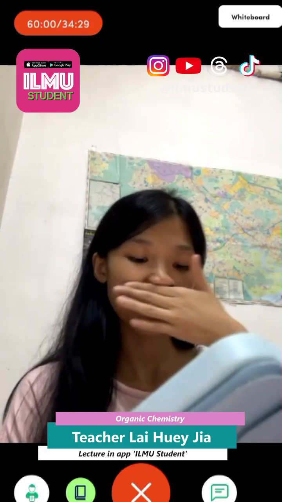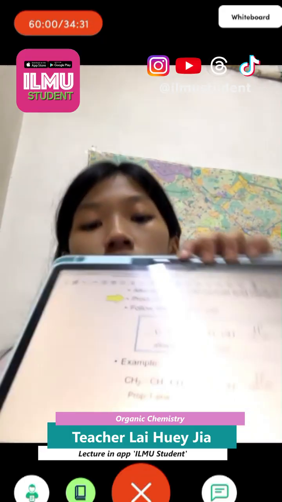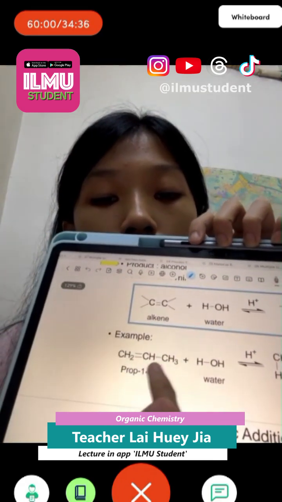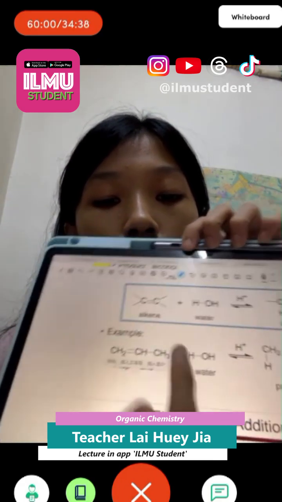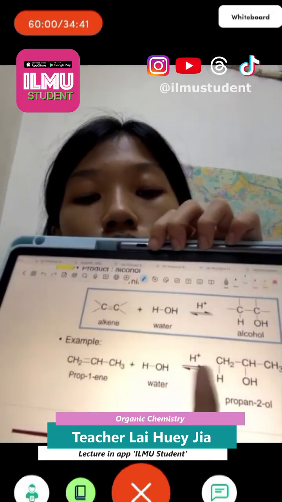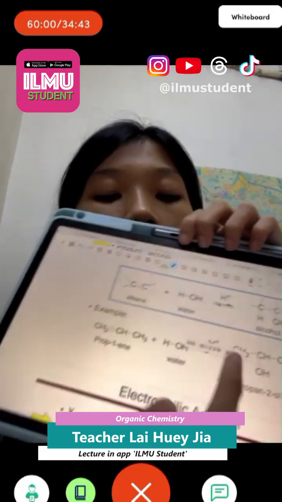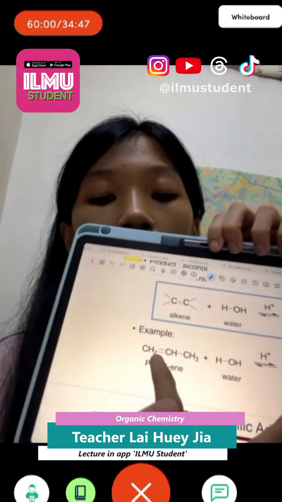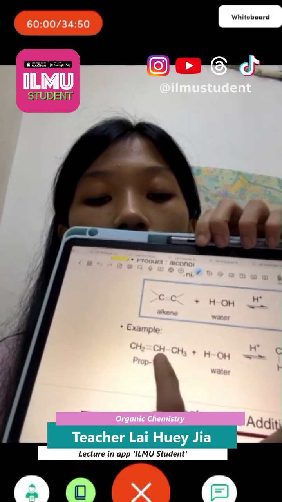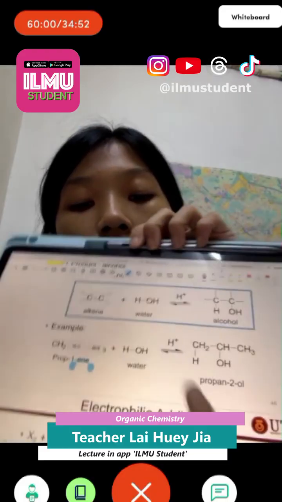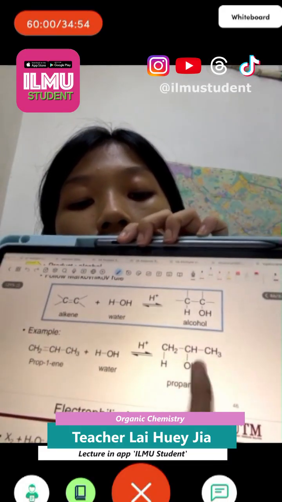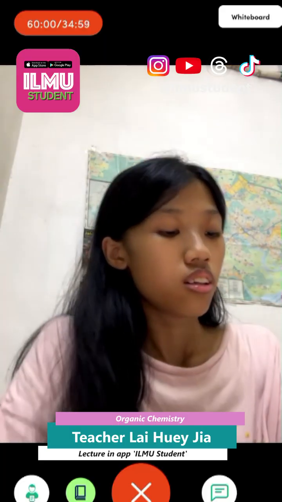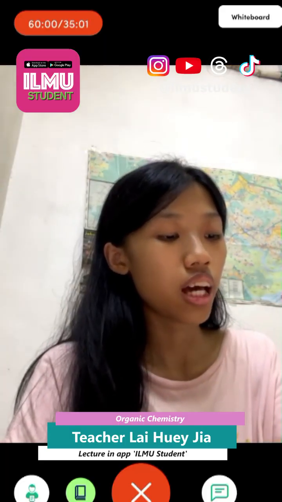So let's look at one example here. CH2, C double bond here, so the double bond is here. We have the reactant H2O with acid catalyst. So H bonds to the C with higher H here. So the OH will go to this C, forming alcohol. OH means that this is an alcohol. So next is adding halogen in water.